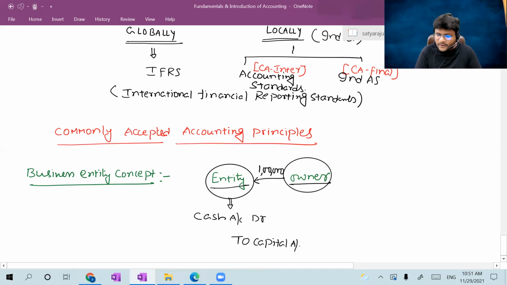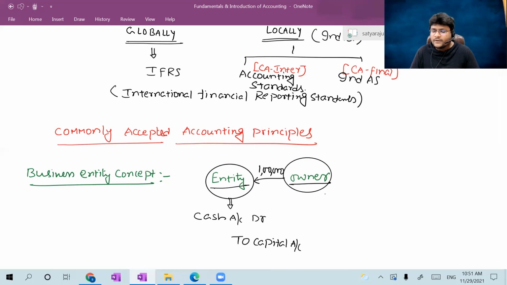So what exactly does the business entity concept tell us? You should differentiate the transactions between the entity and the owner. Owner personal transactions should not be clubbed into the books of the entity. Business transactions related to the entity should not be clubbed into the owner's personal transactions. Did you get it, guys?